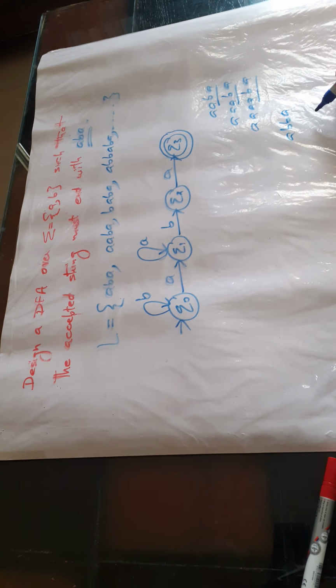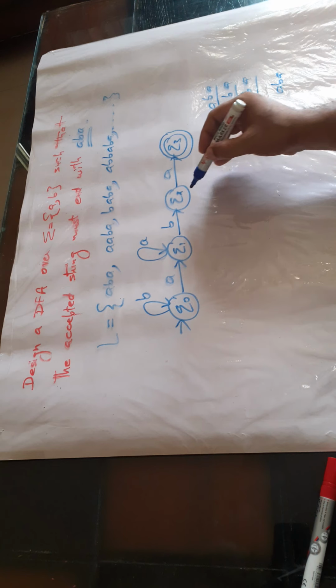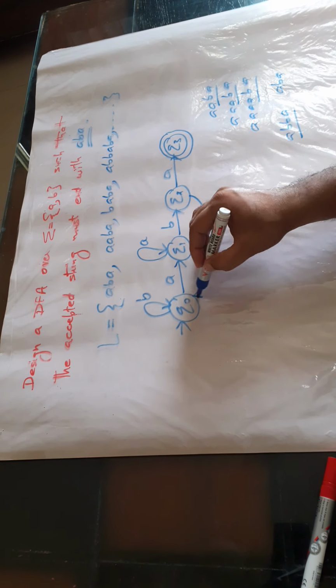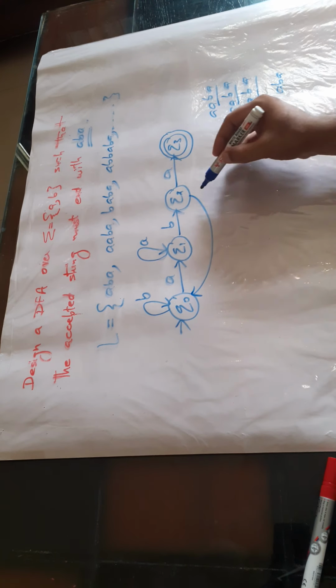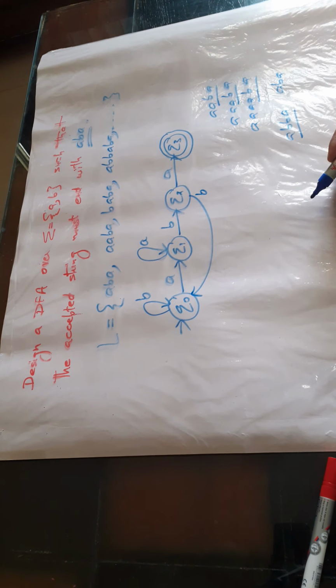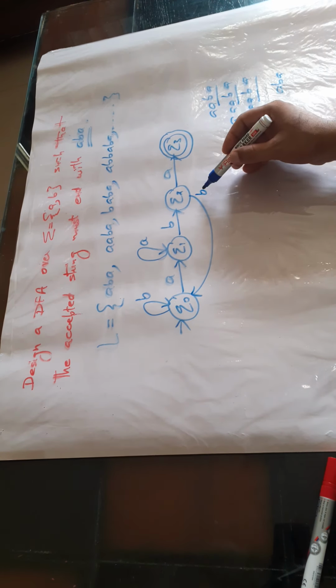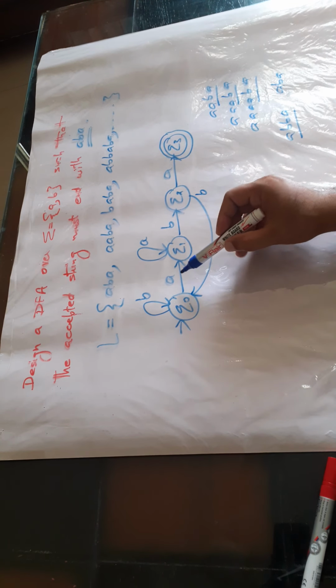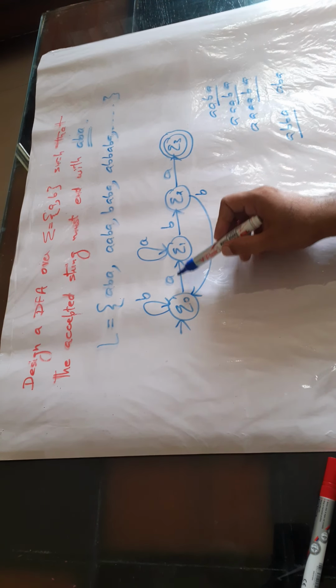It means after Q2 we have to move backwards to Q0. So on input symbol B, Q2 goes to Q0, so after this B we are able to get ABA from the end part of the string.